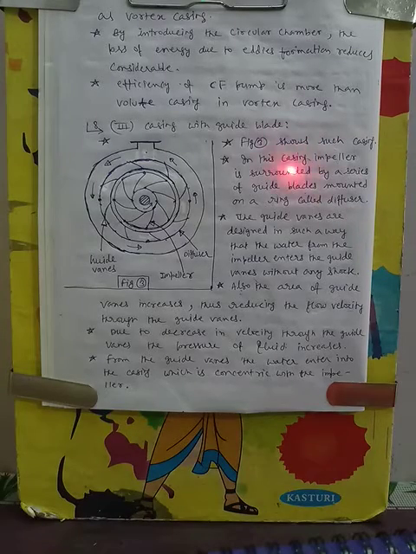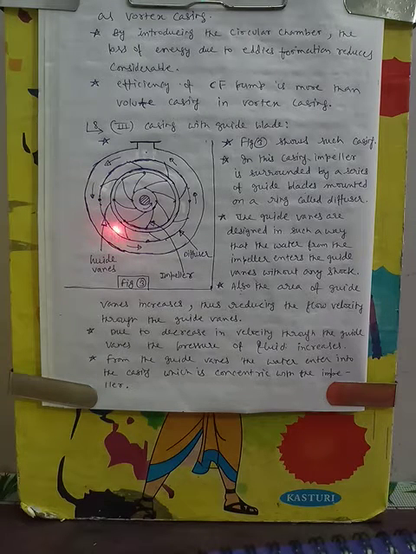So let us see the third type of casing. The third type of casing is the casing with guide blades. This casing is concentric with the impeller. The other two types of casing are not concentric with the impeller, but this casing is. Here some additional arrangement is there for increasing efficiency.